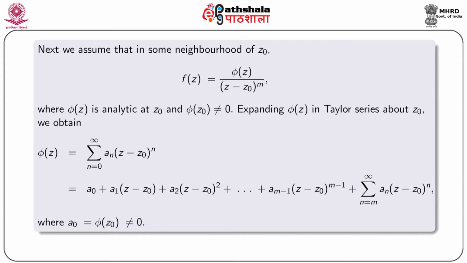Expanding phi(z) in a Taylor series about z0, we obtain phi(z) = summation n equal to 0 to infinity a_n (z - z0)^n, that is a0 + a1 (z - z0) + a2 (z - z0)^2 + up to a_(m-1) (z - z0)^(m-1) + summation n equal to m to infinity a_n (z - z0)^n, where a0 = phi(z0) is not equal to 0.